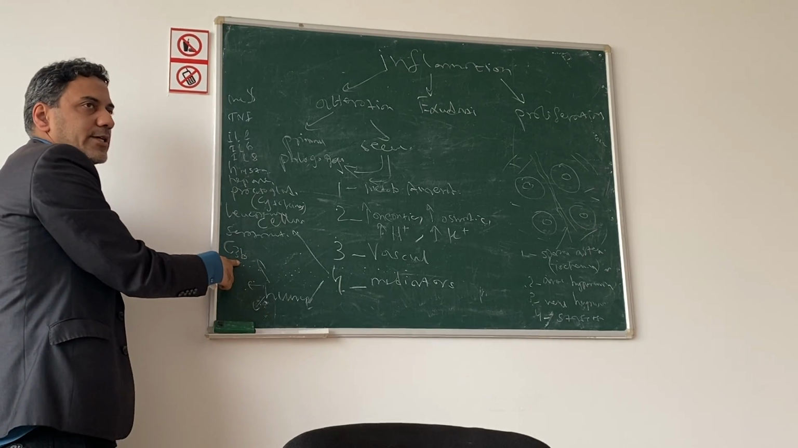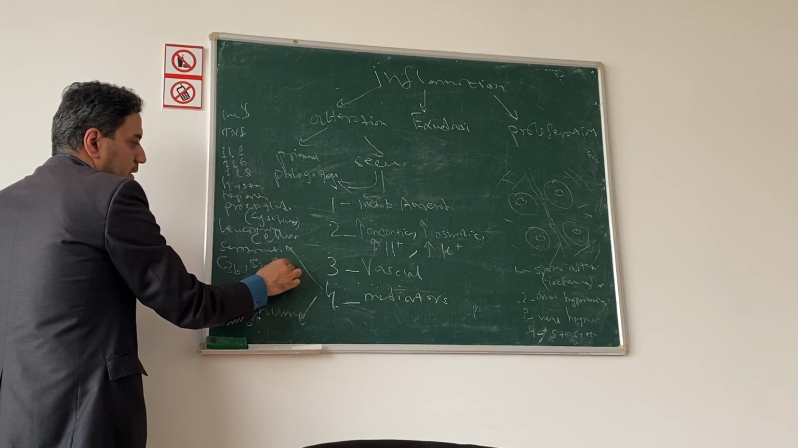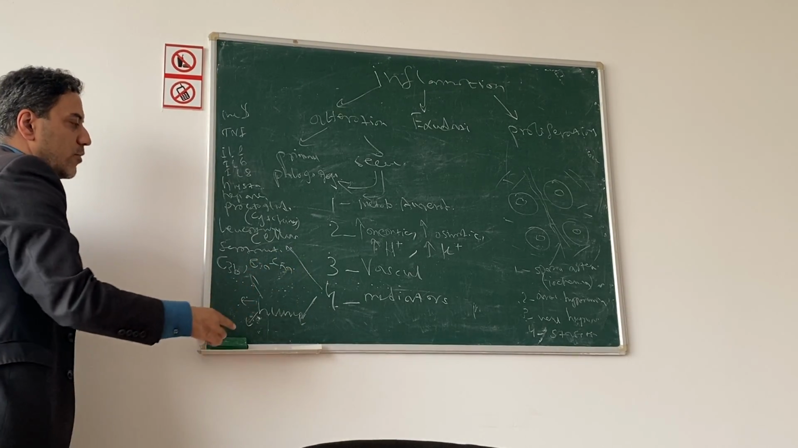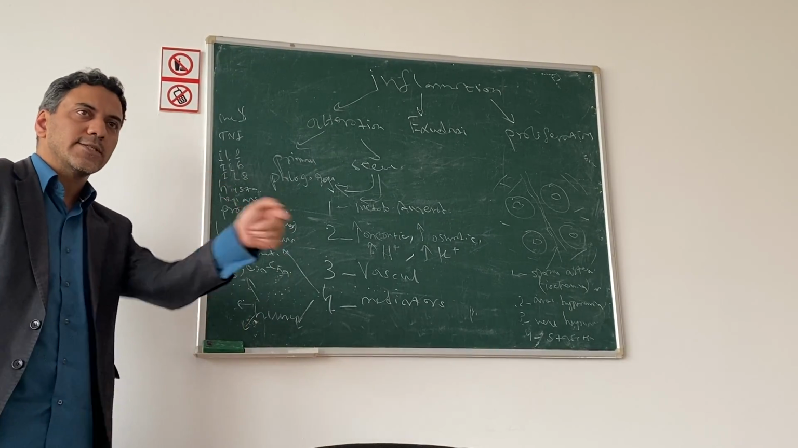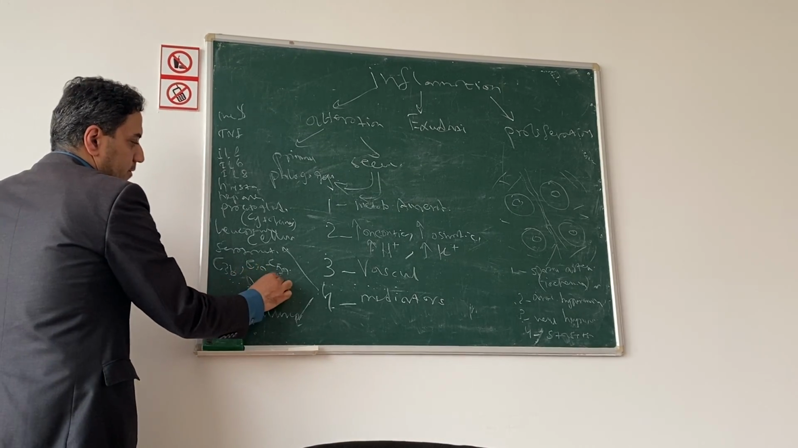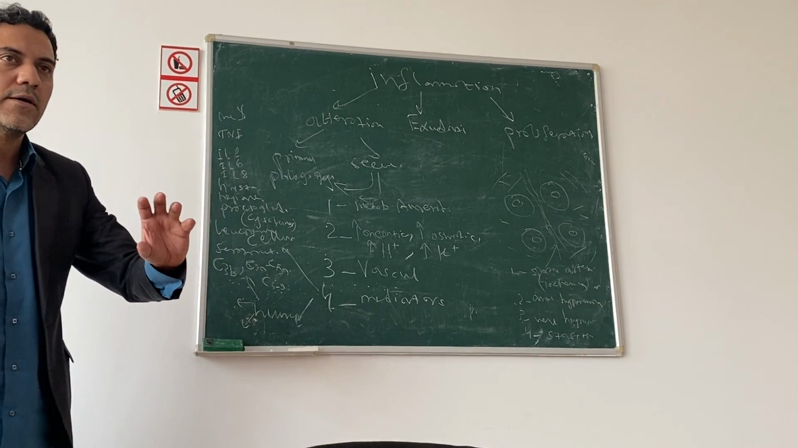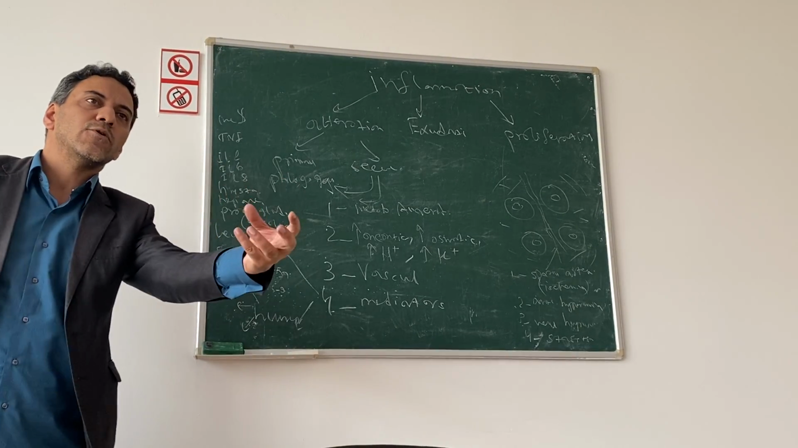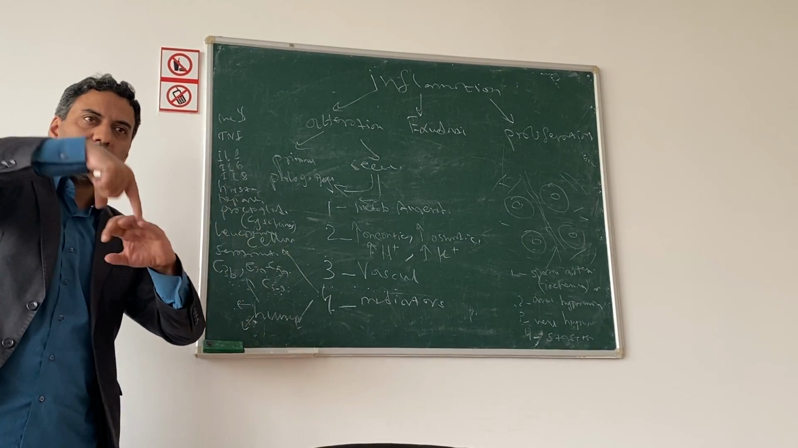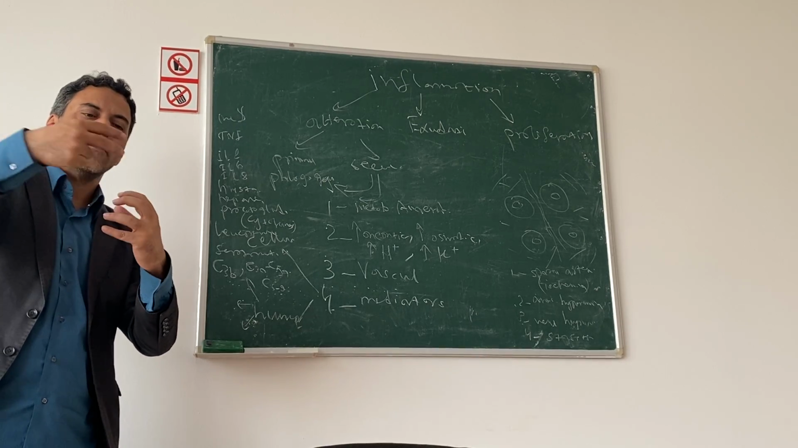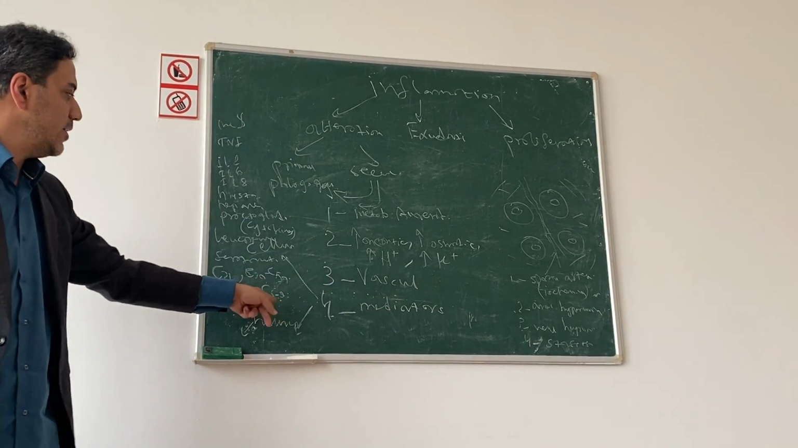C3b is for phagocytosis. C3a and C5a play a role in chemotaxis, and we will talk about chemotaxis later. C5 to C9 do osmotic lysis of microbes. Osmotic lysis: they make pores in the membrane, water goes inside the microbe, and the microbe swells and is damaged. Understood? This is C5 to C9.